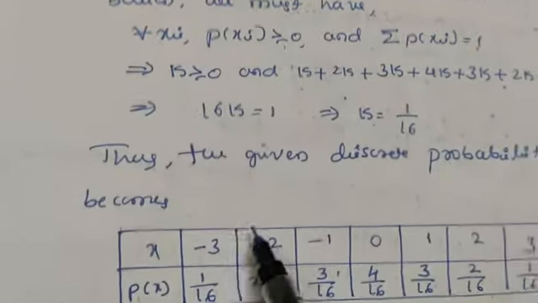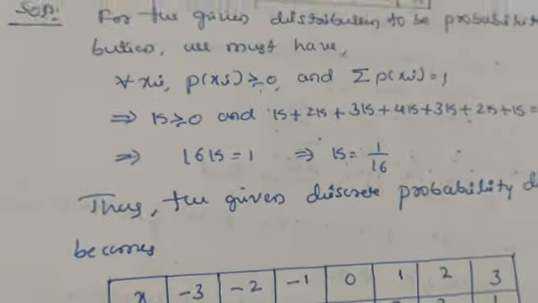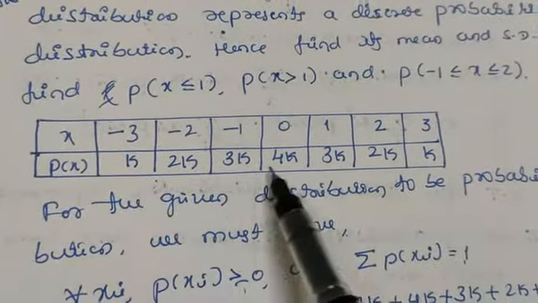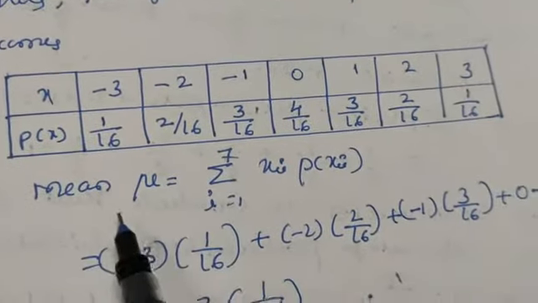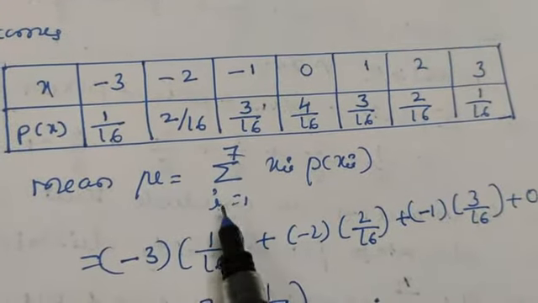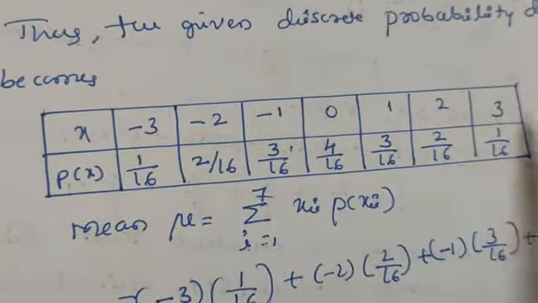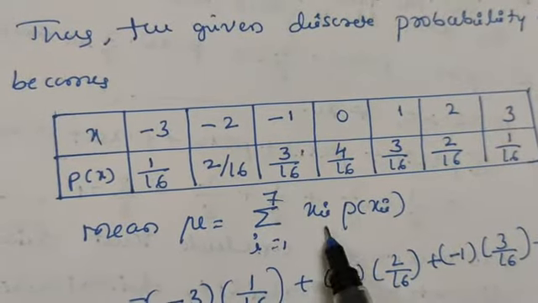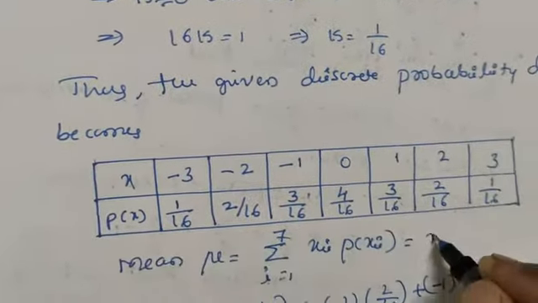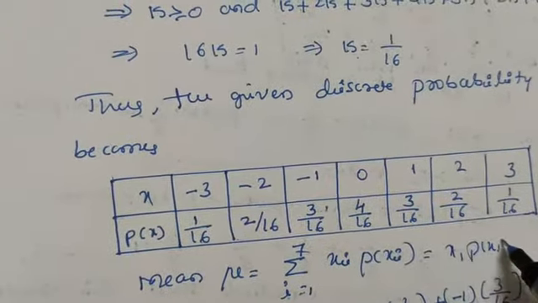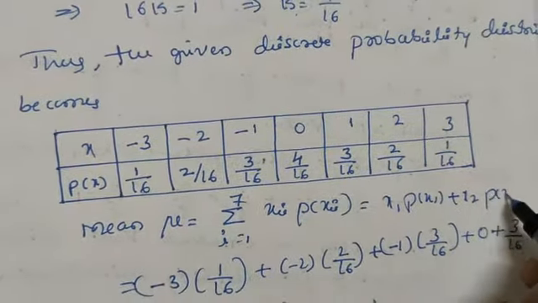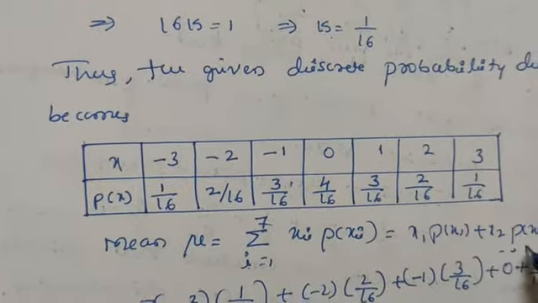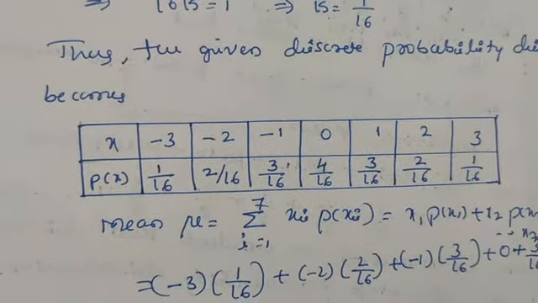So the table becomes minus 3, 1 by 16, and so on. Wherever k is there, you substitute 1 by 16. Then find the value of mu. We know mu equals sigma i equals 1 to 7 of xi P of xi, since there are 7 terms. Expanding this, you get x1 P of x1 plus x2 P of x2 plus etc. up to x7 P of x7.